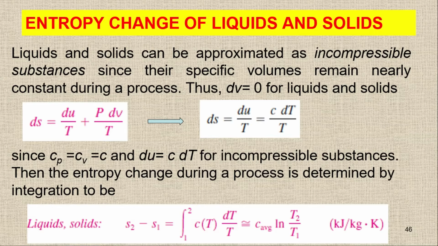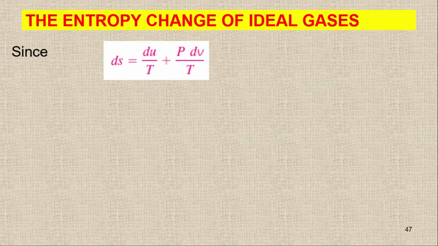Now moving to the gases, as we know ds is du by T plus P dv upon T, but gases are compressible, so you cannot use dv equal to 0. But for gases we have the equation Pv is equal to RT, and we know about du as well.